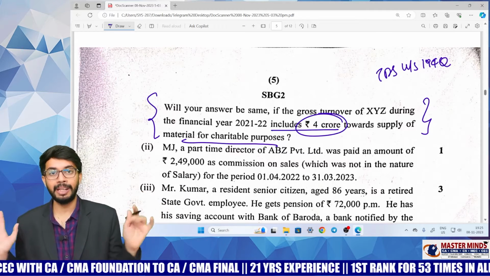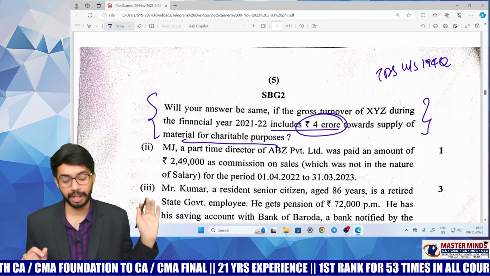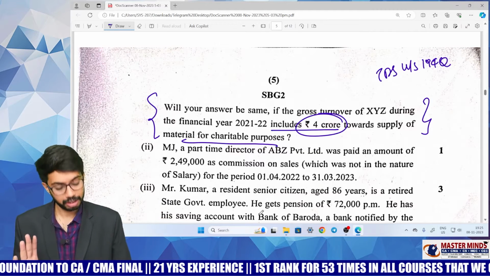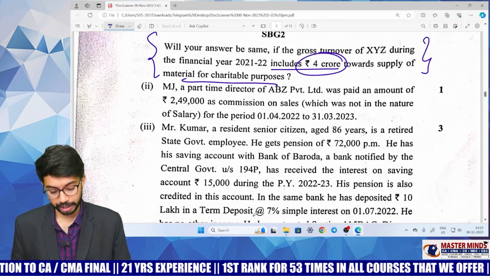Majority of the people will commit a mistake when it comes to this point. This is one of the accident spots. Many people might commit a mistake over here.